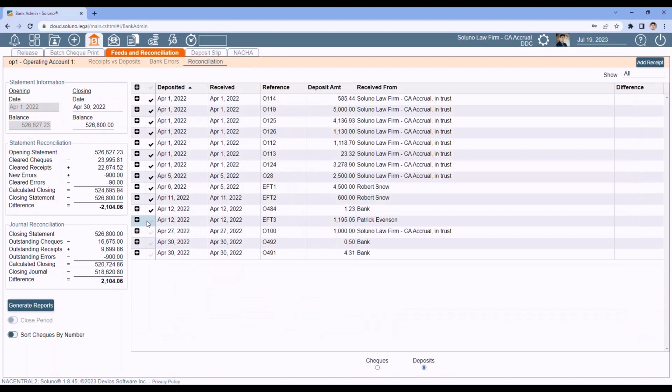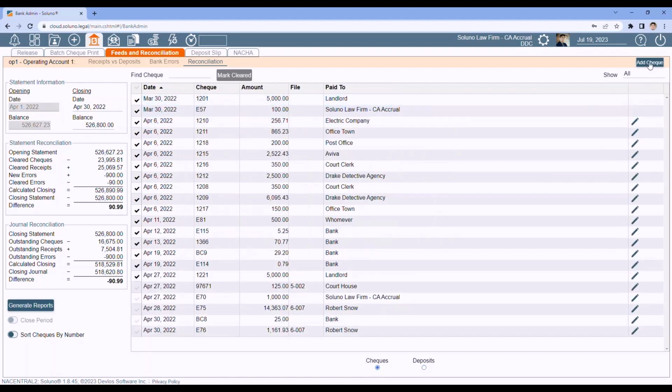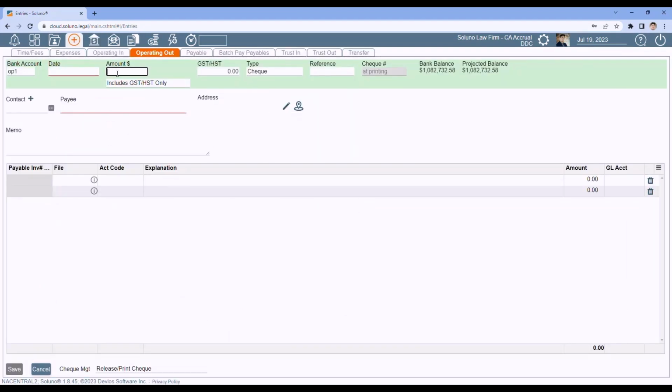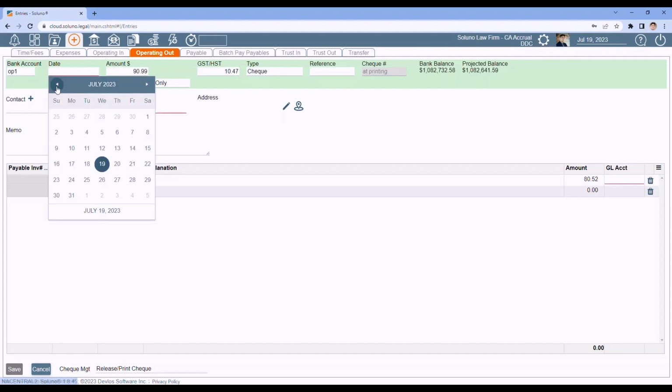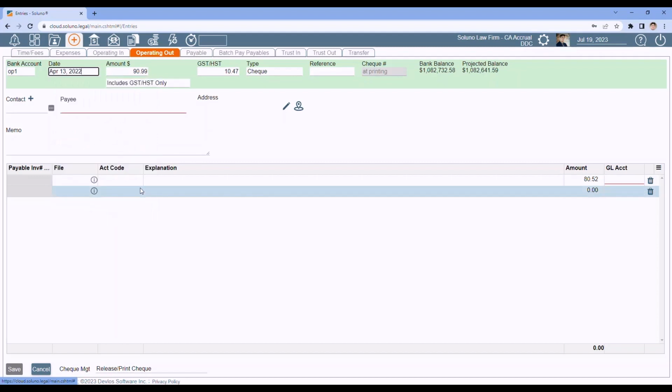Let's see how close I can get. All right, $90.99. I can make that work. Go back to my checks. Add a check for $90.99. Make sure I date it within the proper period. We'll just call this a bank charge.